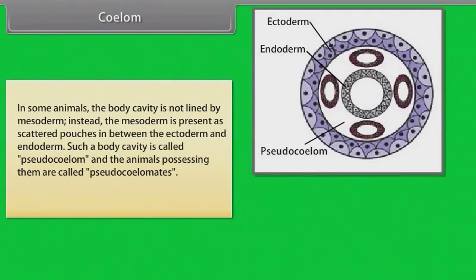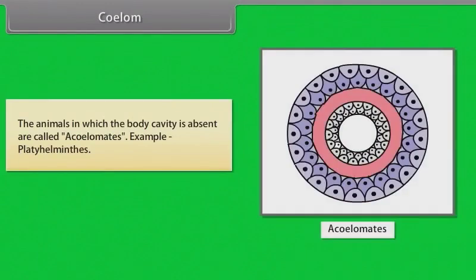Instead, the mesoderm is present as scattered pouches in between the ectoderm and endoderm. Such a body cavity is called pseudocoelom, and the animals possessing them are called pseudocoelomates. Example, aschelminthes. The animals in which the body cavity is absent are called acoelomates. Example, platyhelminthes.